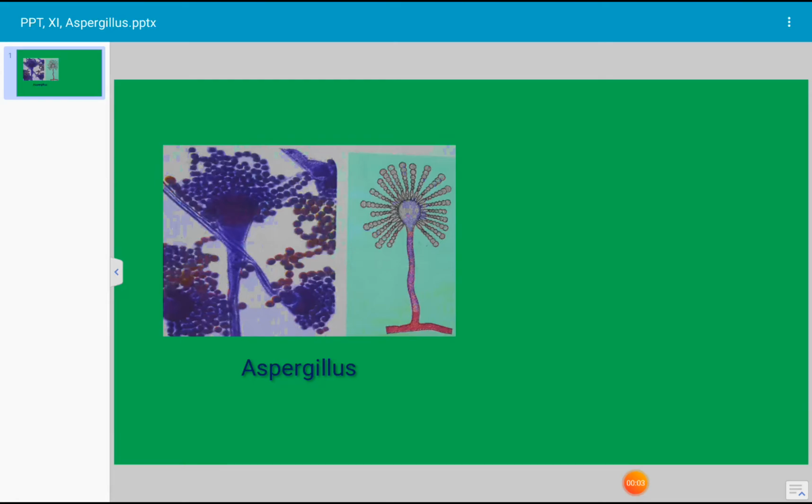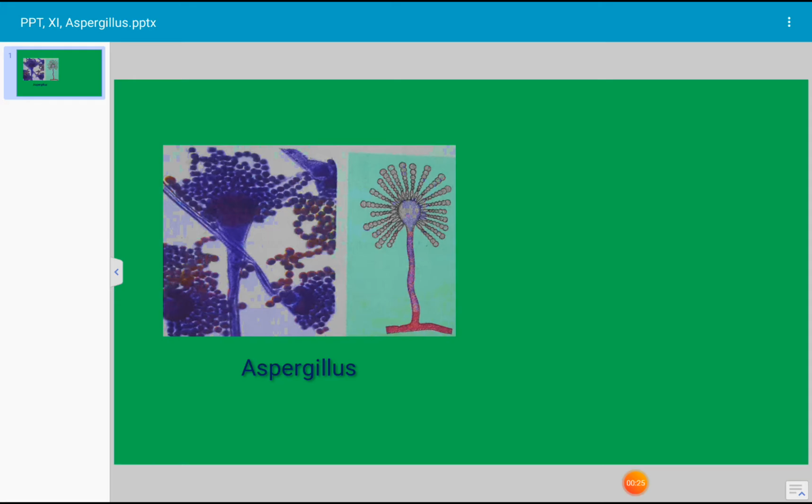Today's topic for discussion is Aspergillus. Aspergillus is a fungus. It is a saprophytic fungus. Saprophytic fungus means those fungi which can grow on dead organic matter. Such fungi are called saprophytic fungi.